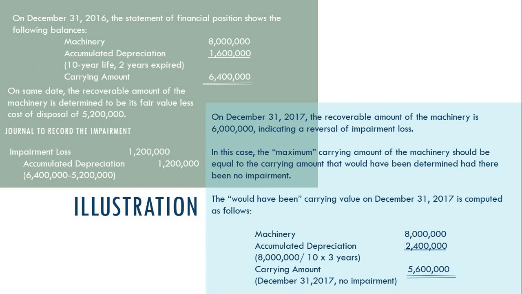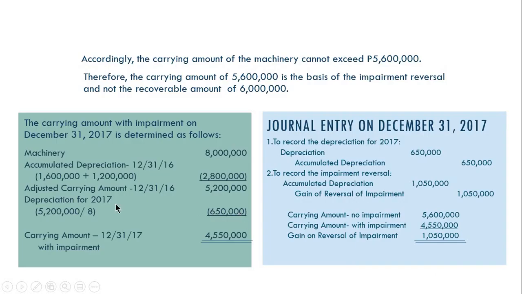Okay? Pero kung sa pag-compute, as if lang kung na-compute natin yung carrying amount ay, let's say, 6.2 million, compare natin siya sa 6 million, o yung recoverable amount natin is 6 million. Okay? Kaya dito, yung na-compute man natin na carrying amount is 5.6 million, yung panibagong recoverable amount natin should not exceed 5.6 million. Okay? So, the carrying amount with impairment on December 31, 2017 is determined as follows.